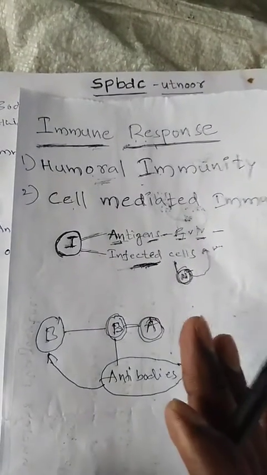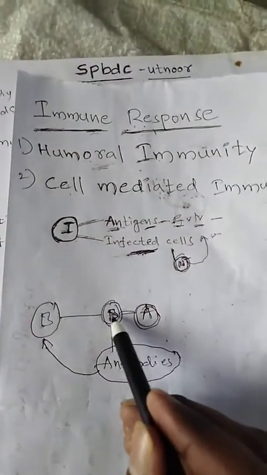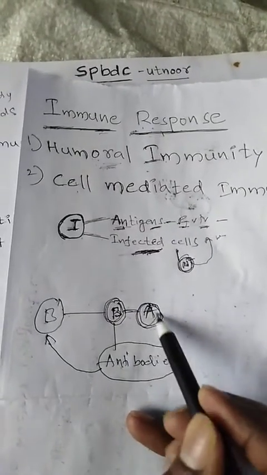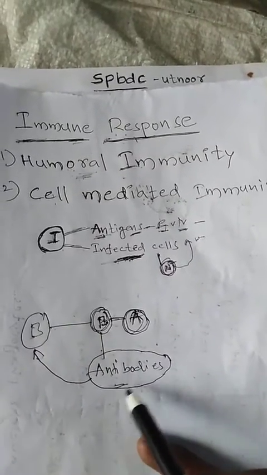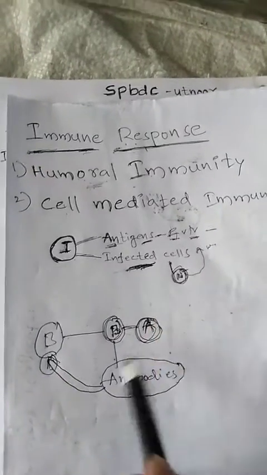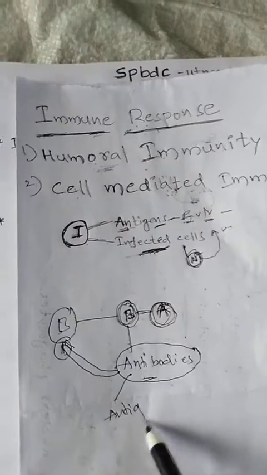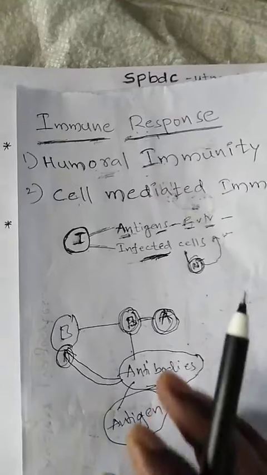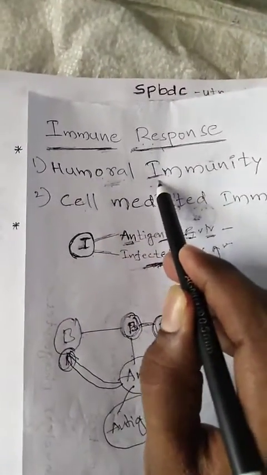What is the concept? Humoral immunity is generated by the interaction between the B cells and free antigens. In this process, B cells release antibodies into the body fluids. These antibodies fight against the antigens present in the body fluids. That is the idea of humoral immunity.